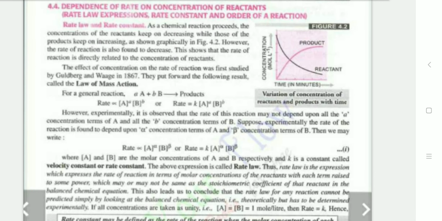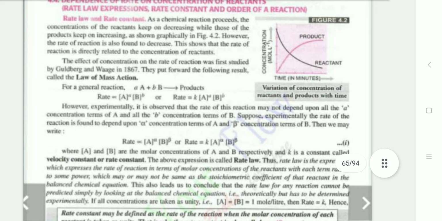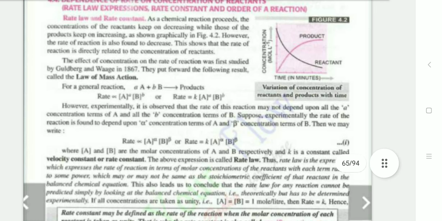Dependence of rate of reaction: rate law, rate expression and rate constant, and order of reaction. Rate law and rate constant. As a chemical reaction proceeds, the concentration of the reactants keeps on decreasing while those of the products keep on increasing. As shown graphically in figure 4.2, the rate of reaction is also found to decrease. This shows that the rate of reaction is directly dependent on the concentration of reactant.